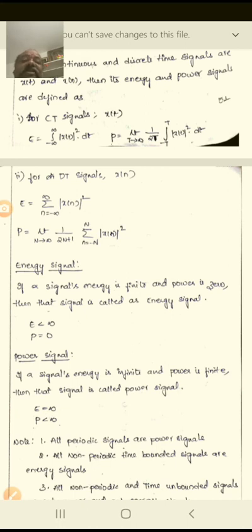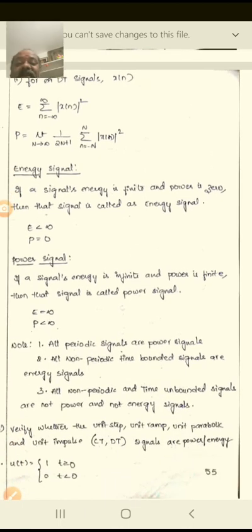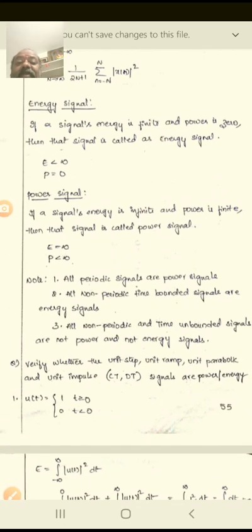Previously E is less than infinity and the power is zero, but here E tends to infinity and P is less than infinity, which means a finite value will be there. This is the major difference between the energy and the power signals, and we are going to talk about the problems for verifying whether it is a power or energy signal in the subsequent topic.